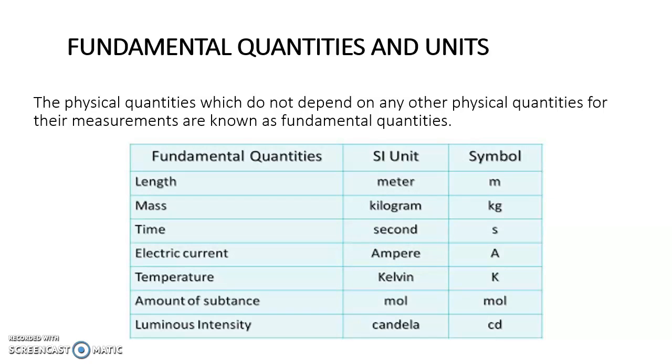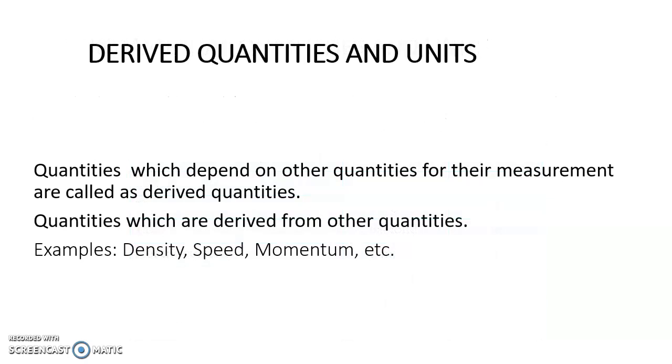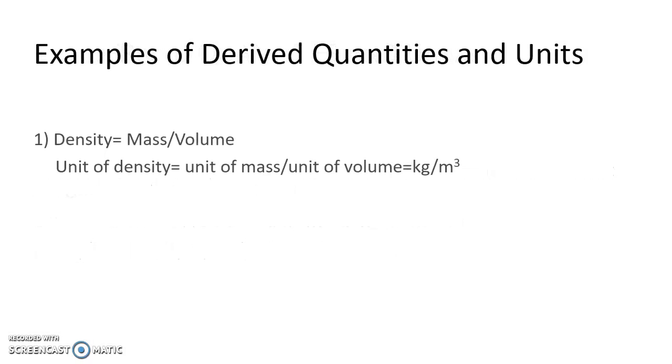Along with fundamental units, the SI system also gave derived units. Let us understand what these derived units or derived quantities are. Quantities which depend on other quantities for their measurement are called derived quantities. As the name suggests, quantities which are derived from other quantities will be called derived quantities. Example: density, speed, momentum.